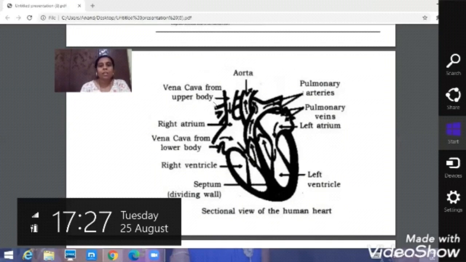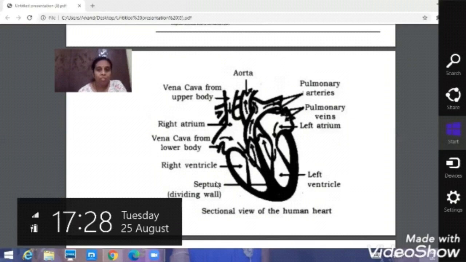In the lungs, exchange of gases takes place. That is nothing but the blood gives off the carbon dioxide and takes the oxygen. So that exchange of gases takes place. For the exchange of the gases, the blood which is present in the right ventricle moves through the pulmonary arteries towards the lungs. So this is the structure of the heart.